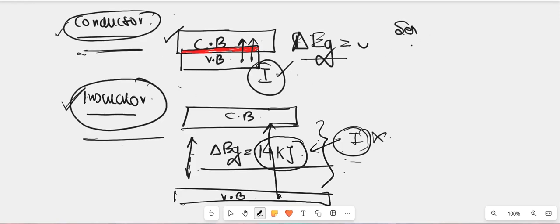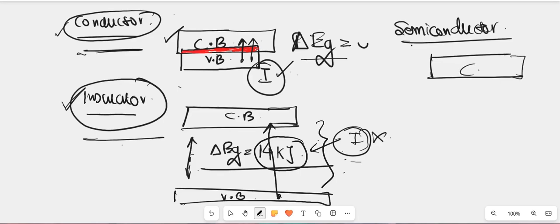Now the next group of solids is the semiconductor. So what happens in a semiconductor? This is the conduction band and this is the valence band. Here the energy gap is neither too high nor too low. It is not 0, and it is not 14 kilojoule. For example, here the energy gap is almost 5 kilojoule.